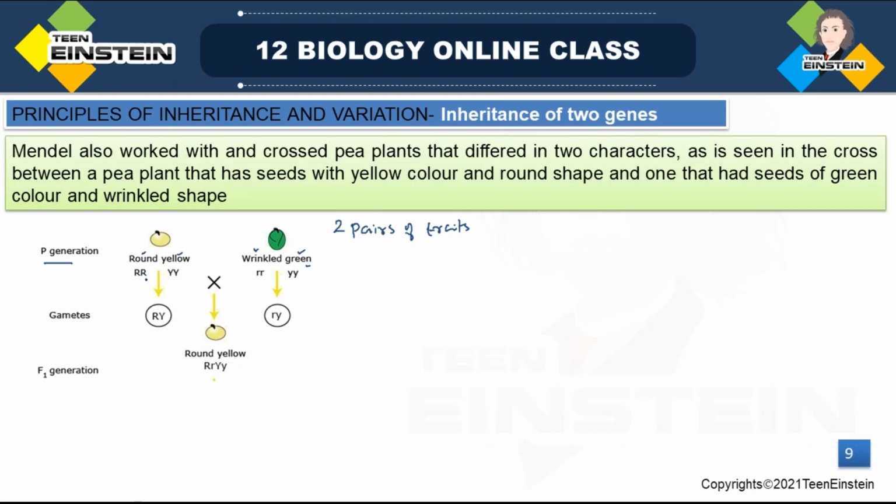How will we represent the parents? These are pure lines. Usually we select pure lines for crossing, so they will be in homozygous condition.